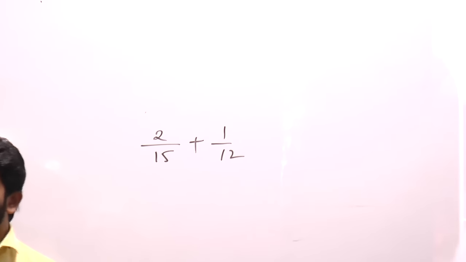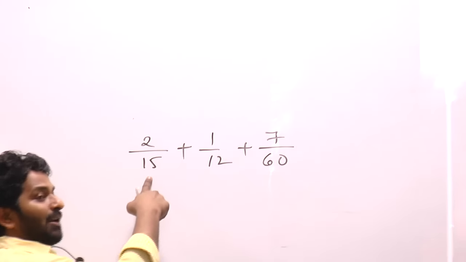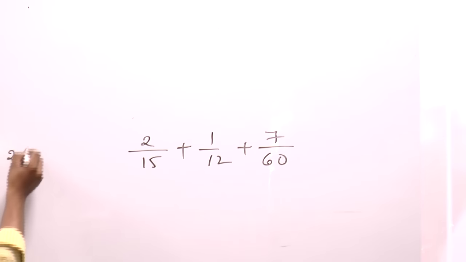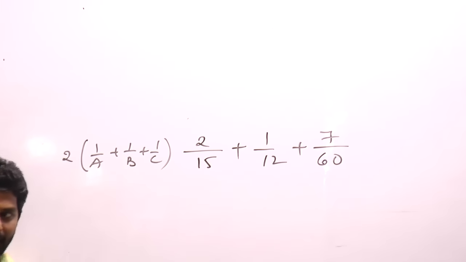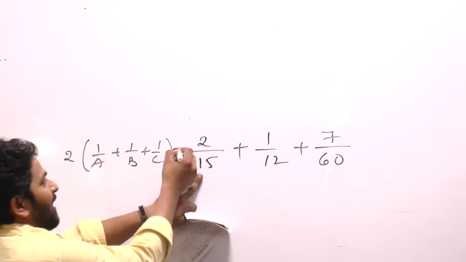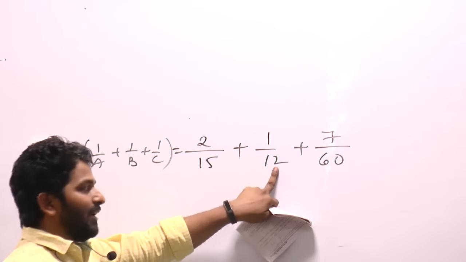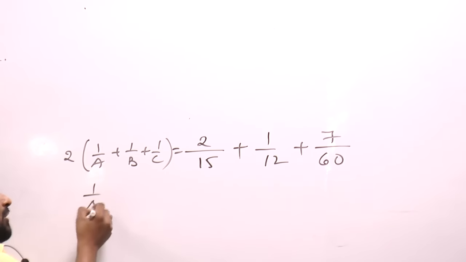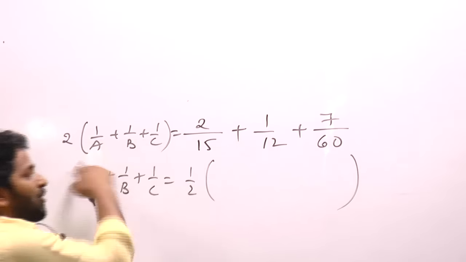Next, C and A can do it in 8 4/7, which is 60/7. 1 day work is 7/60. So this is 1 day work of AB, 1 day work of BC, 1 day work of CA. So total that will be equal to 2 days work of A, B, C. Right? We have 1 day work of A here and here also. 1 day work of B here and here also. 1 day work of C here and here. So that is total 2 days work of A, B, C. So 1 day work of A, B, C is going to be 1/2 into 2 goes to right hand side.